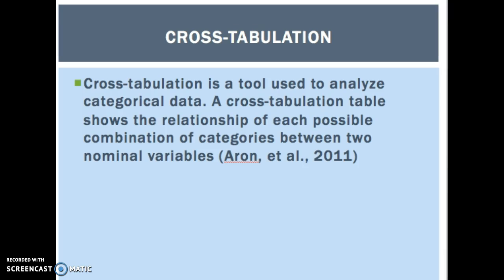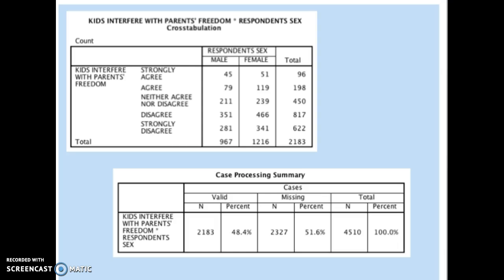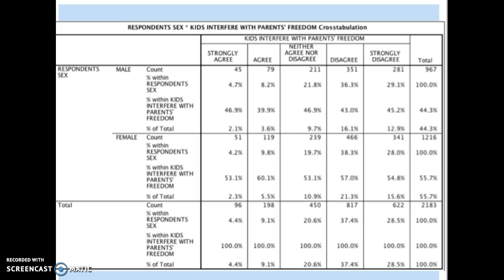A cross-tabulation is a tool used to analyze categorical data. A cross-tabulation table shows the relationship of each possible combination of categories between two nominal variables. Both men and women answered that they disagree with the research question more than they agree. This is a cross-tabulation between the respondent's sex and the kids interfere with parents' freedom variable. Women answered that they disagree 21% of the time, 1,216 women total, and men answered that they disagree 16.1% of the time.